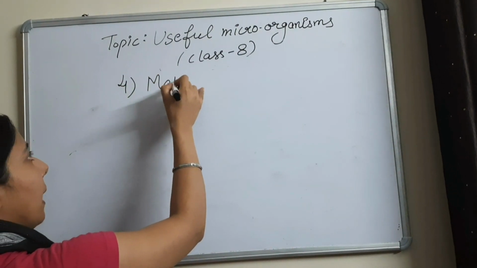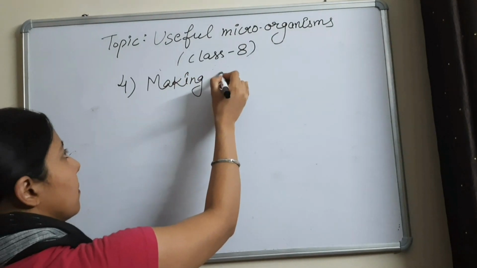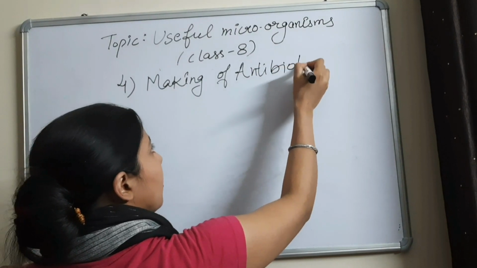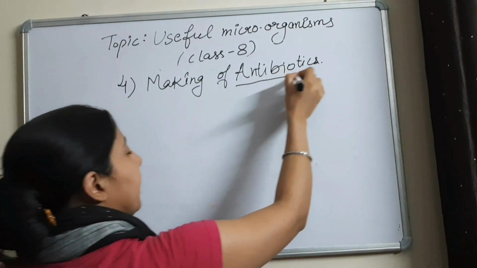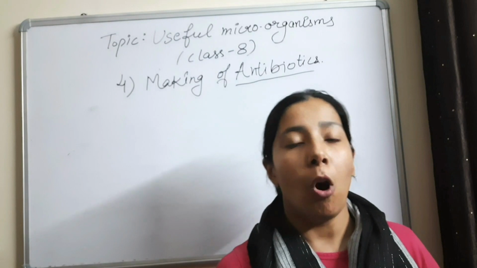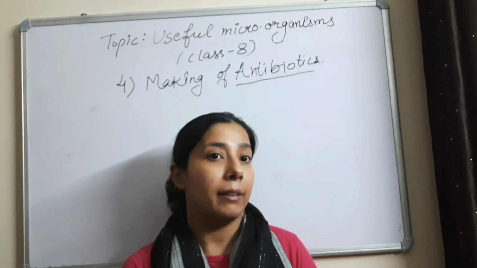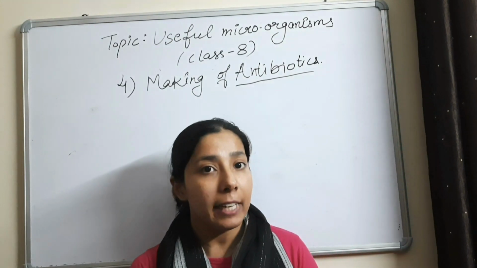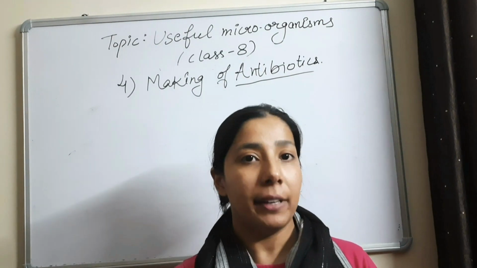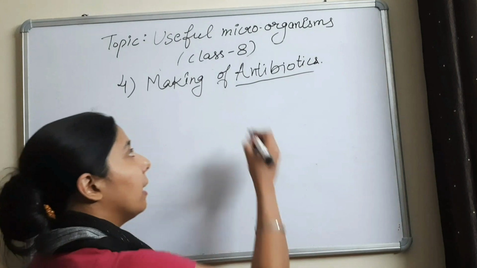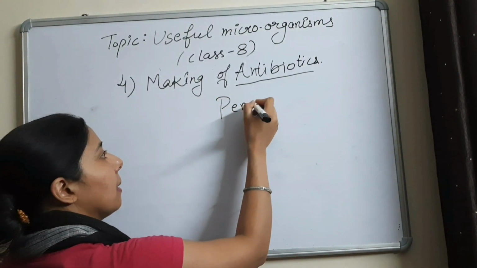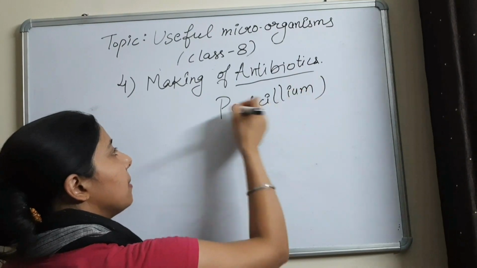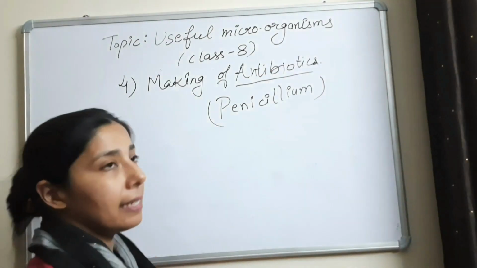Making of antibiotics. Antibiotics are what? Antibiotics are the medicines that doctors prescribe to us during any fever or any flu or any bacterial infection. So these antibiotics are made from a microorganism. The name of the microorganism is penicillium. So this is the name of the microorganism that is used for making the antibiotics.